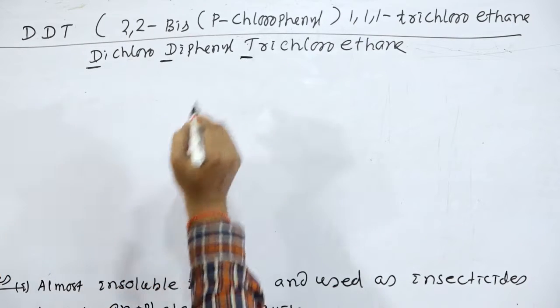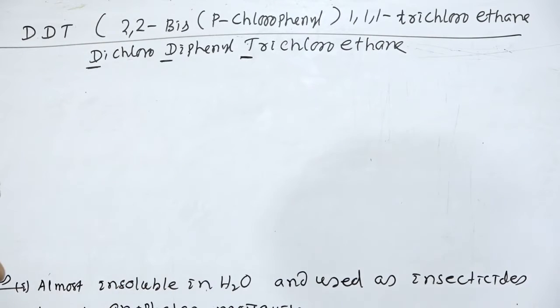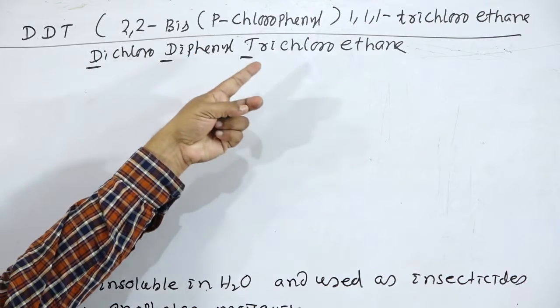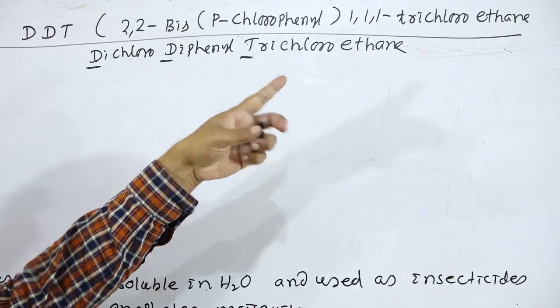Diphenyl trichloroethane. So DDT is diphenyl trichloroethane, and the IUPAC name is 2,2-bis parachlorophenyl 1,1,1 trichloroethane.